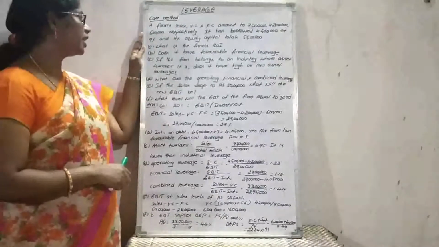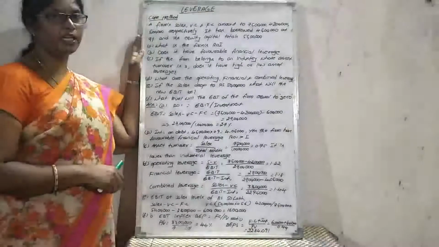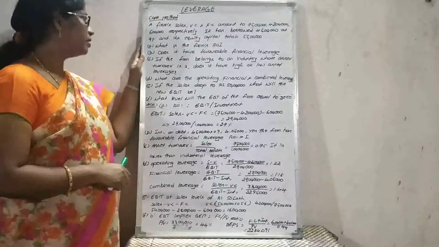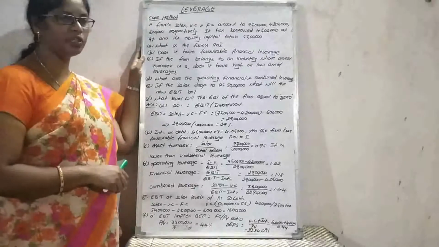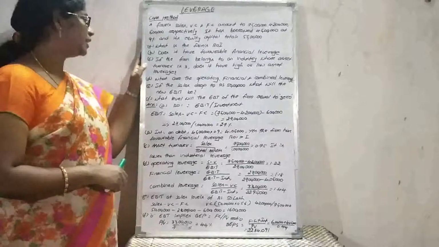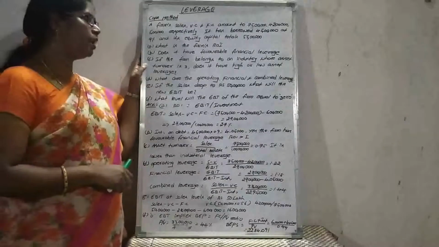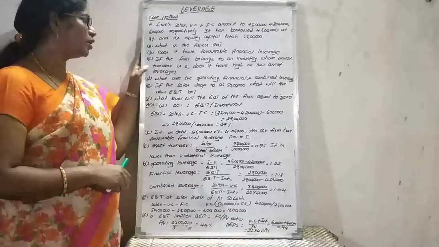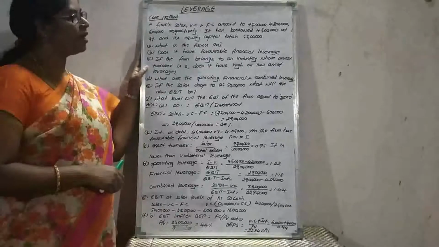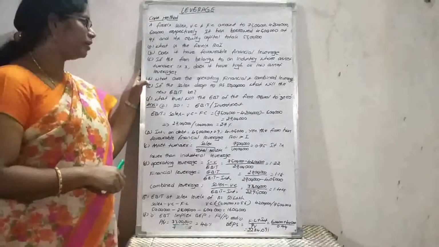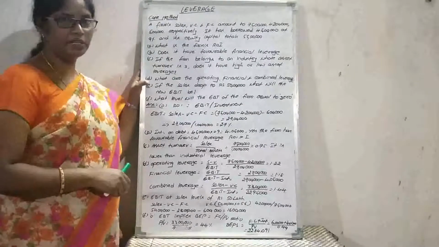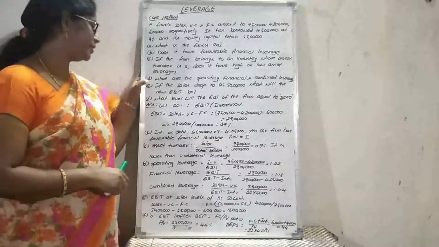The first question is, what is the firm's return on investment? The second, does it have the favorable financial leverage? The third, if the firm belongs to an industry whose asset turnover is 3, does it have high or low asset leverage? The fourth, what are the operating, financial and combined leverages?